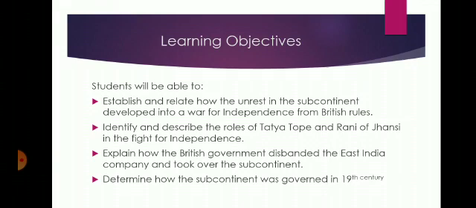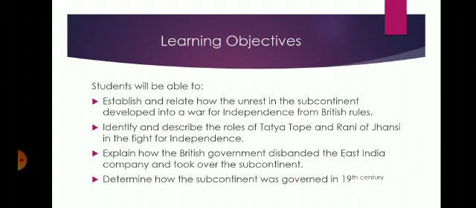Let's discuss the learning objectives of today's topic. Students, at the end of the lesson, you should be able to establish and relate how the unrest in the subcontinent developed into a war for independence from British rule. You should be able to identify and describe the roles of Tatya Tope and the Rani of Jhansi in the fight for independence.